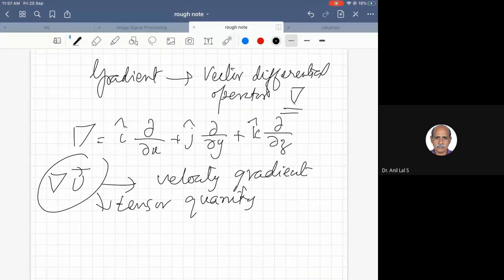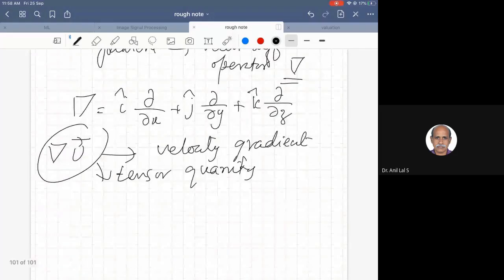You will get it in a matrix form, right? So what is the del u expression you got?